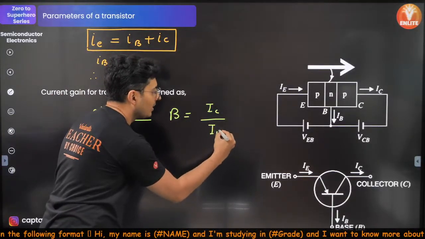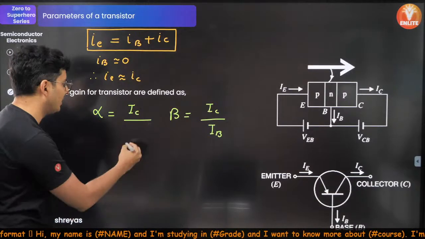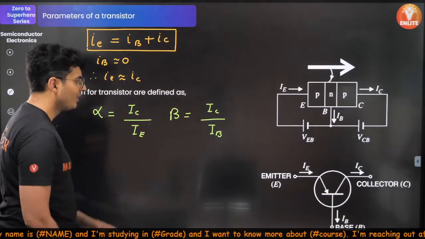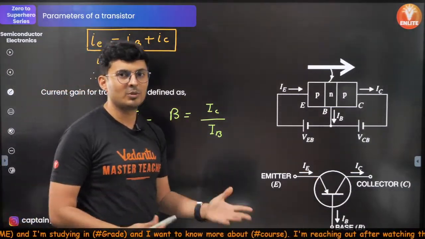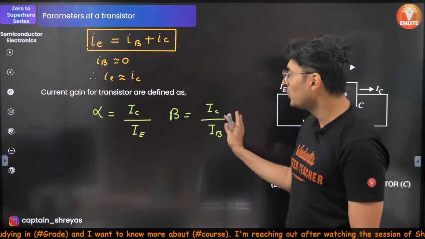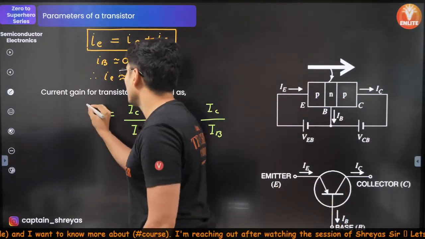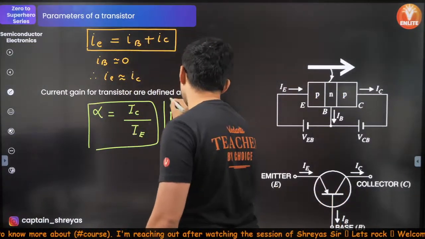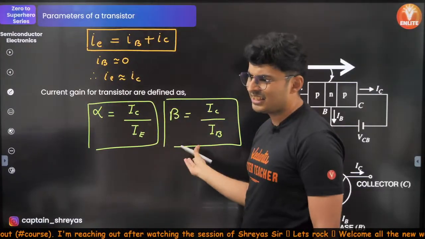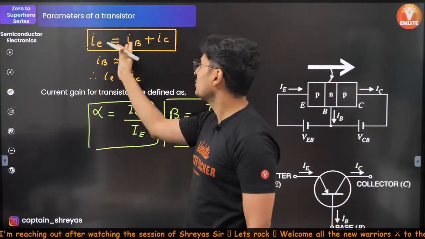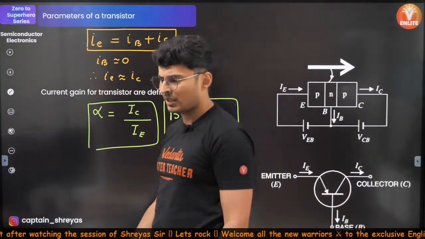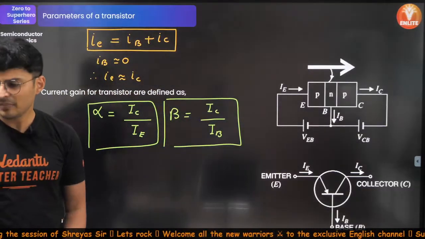Who is left? Only the emitter. So just put IE over here. Beta is IB, the emitter is left, just put it over there, obviously. Now you will never forget it. Understood these parameters and you can convert from one to the other very easily, because you know the relationship between them. Cool. Very good.